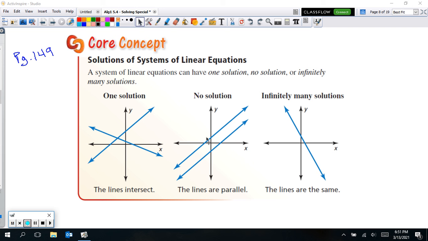And we need to realize also another thing: if we can see the equations in slope-intercept form, if they have the same exact slope, then they're parallel lines. And we know if they're parallel lines, then it's no solution. So if we can identify them in slope-intercept form and see that they have the same exact slope, then we can quickly just say there's a no solution answer. Or if we could see that they're exactly the same equation, if somehow we can adjust the equations so they're exactly the same equation in both of the equations, they're identical, then we can say infinitely many.